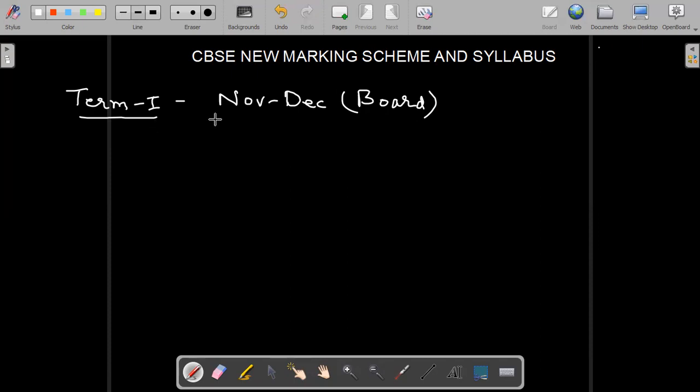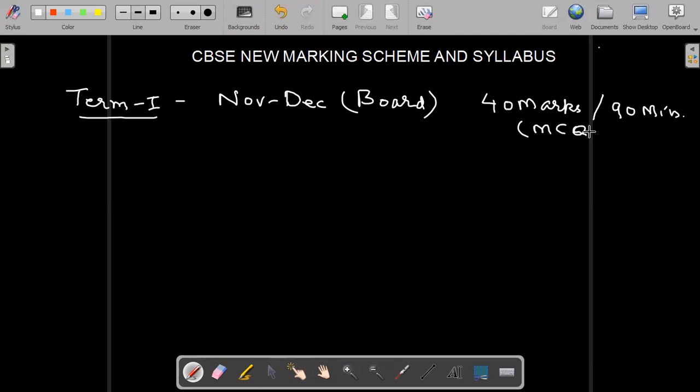So term 1 examination will have 40 marks. The paper will contain 40 marks, and the duration will be 90 minutes, and it will be fully MCQ questions.